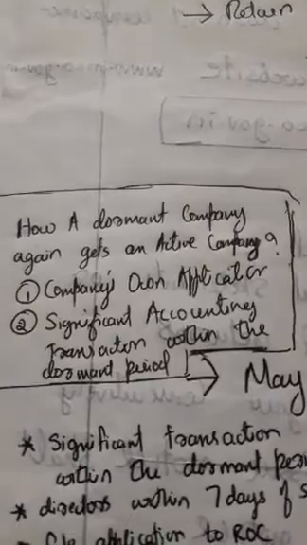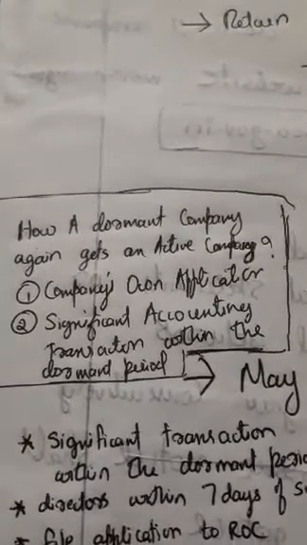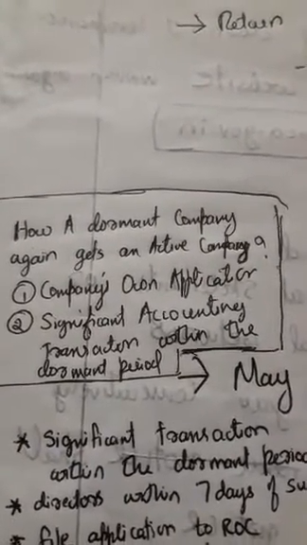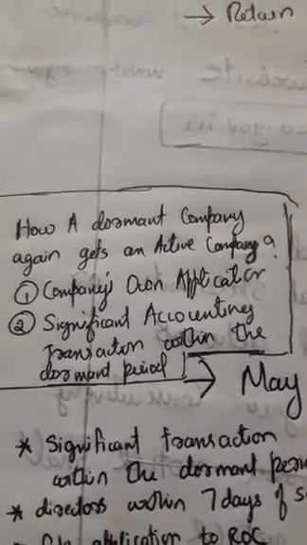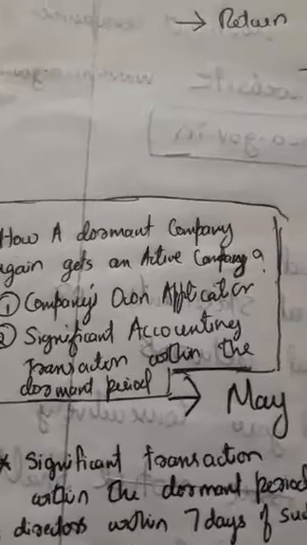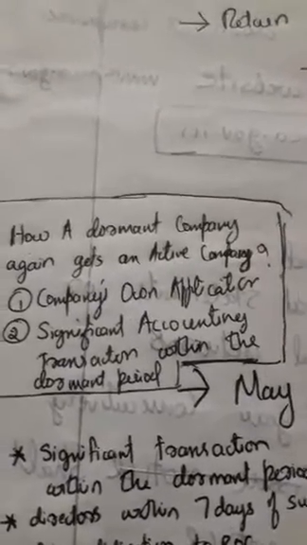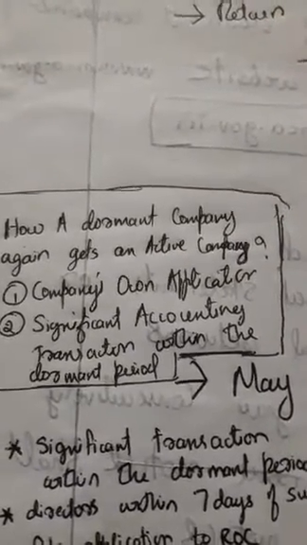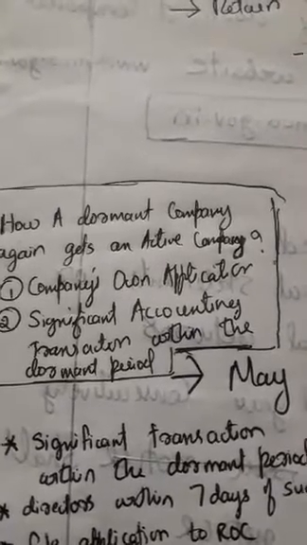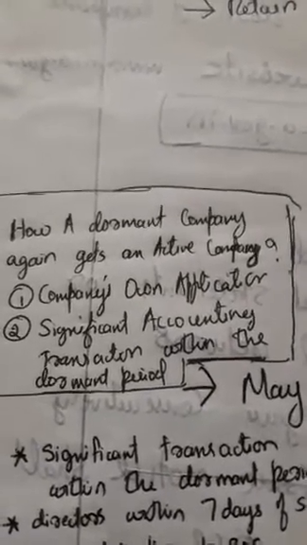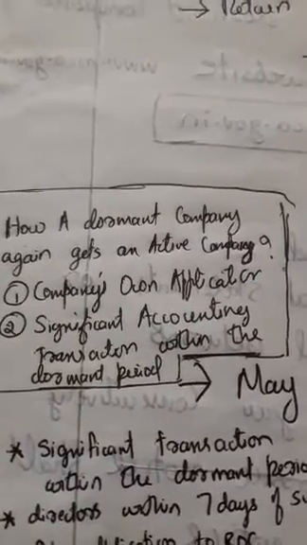That can be done either on the company's application, or through a significant accounting transaction within the dormant period. If a significant accounting transaction happens to the dormant company within that period, the company will be considered an active company again.